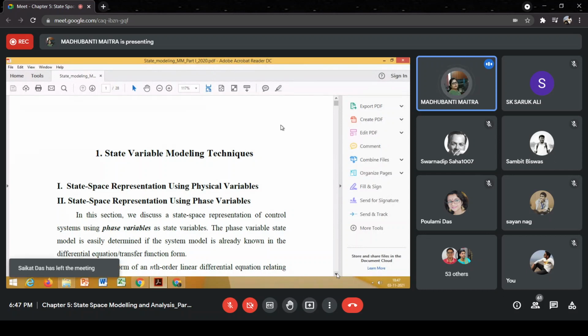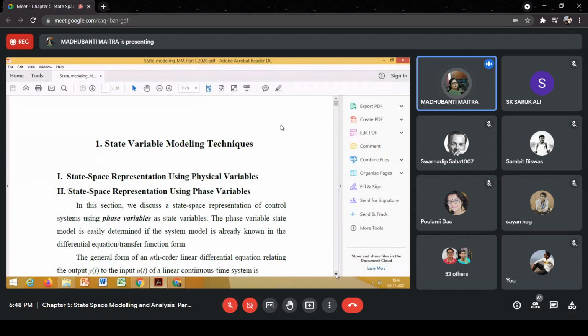State space representation or modeling using physical variables we have already studied. So we'll start a little bit abruptly from the state space modeling technique using phase variables. In this course, we are considering linear time invariant systems.